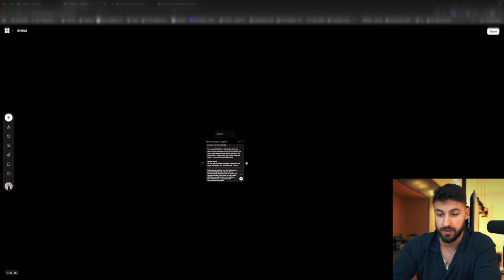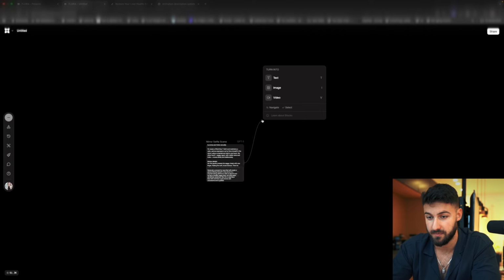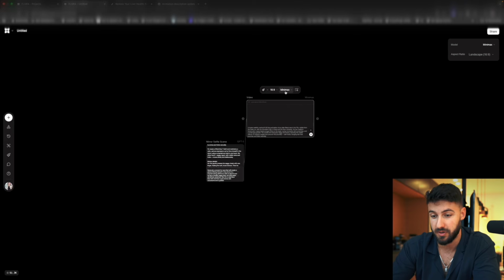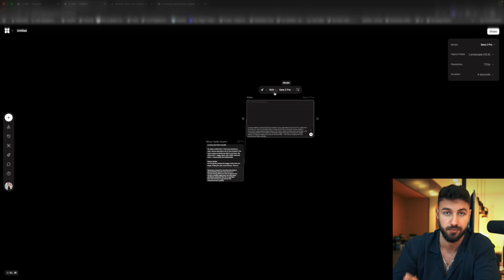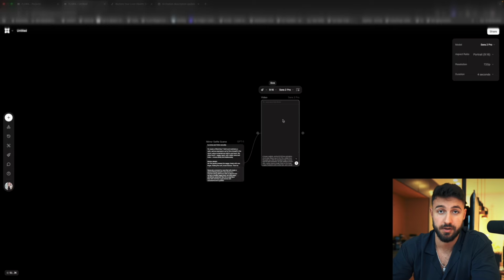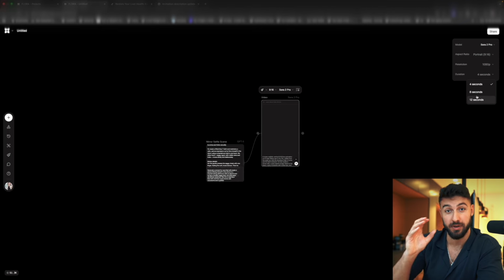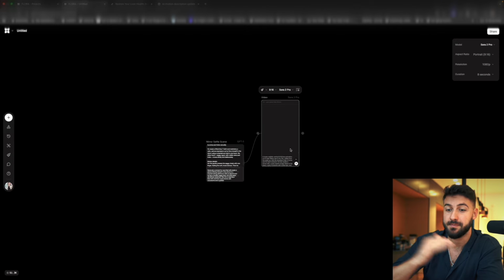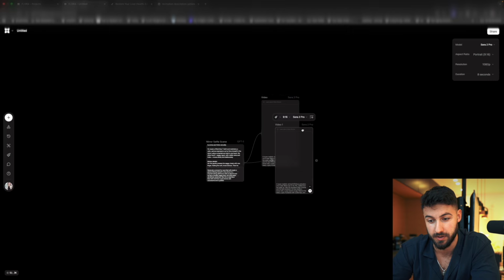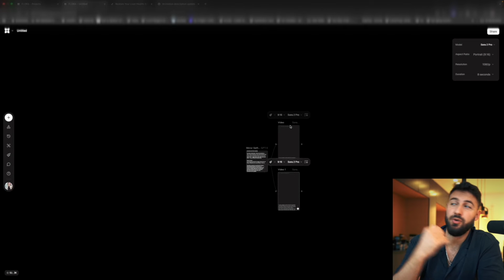How you can actually do this is you can click on this plus right here, then select video and select the video generation model you want. In our case, we're going to use Sora 2 Pro. Because it's TikTok, it's going to be 9:16. Now, what's super cool about florafauna is you can actually duplicate generations and have as many going at the same time as you want. The reason this is useful is we don't have that much control over how the generation is going to look.